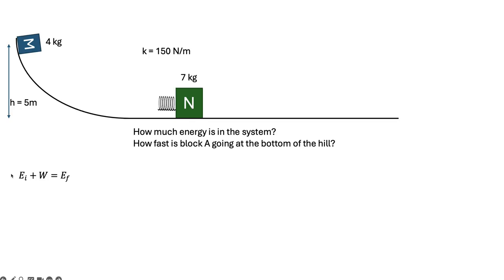So I'm going to use my work energy theorem, right? All the energy in the system is here. If I look, there's a normal force and there's no friction, but the normal force is always perpendicular to the motion of the block, so it doesn't do any work. So when I get down to the bottom, for block M, now I'm not looking at this block right now, just for block M, all of its gravitational energy becomes kinetic energy, and no work is done, so mgh equals 1/2 mv squared, and I can solve for v, right?